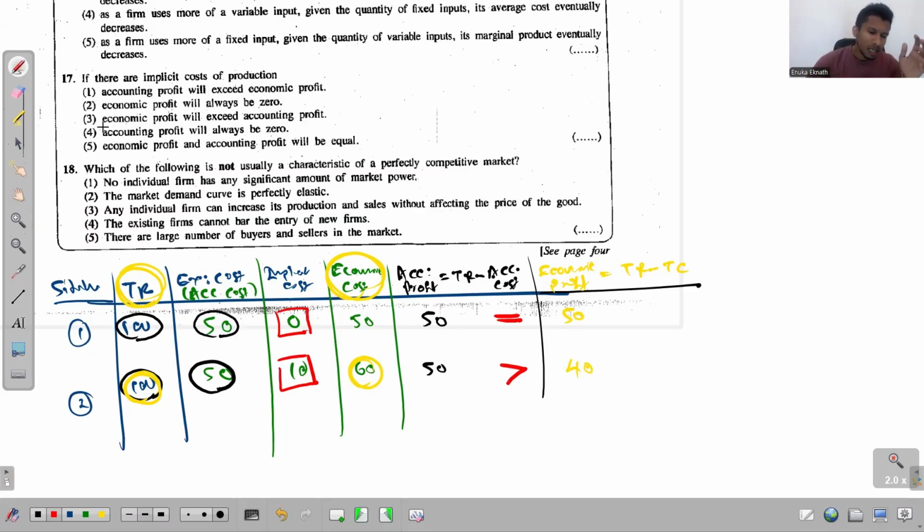If you know this, finding the answer is easy. If there are implicit costs, like in the second situation, accounting profit will exceed economic profit. 100% true. That's the correct answer for this question 17.